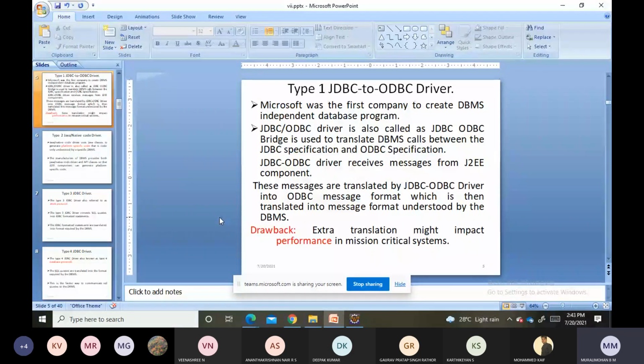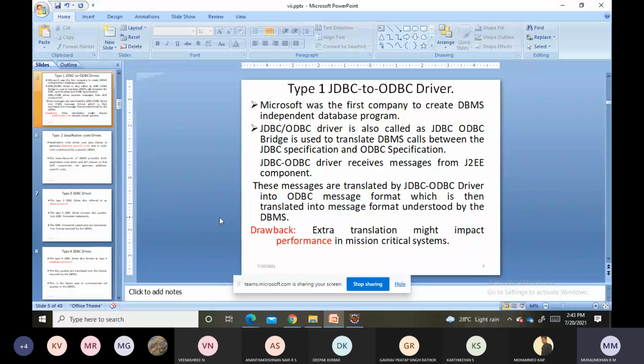What I told earlier was that there was a problem: we had to write low level code to connect to the database, which was different from one database type to another. But with the JDBC to ODBC driver, Microsoft created that DBMS independent database program. Once we write the database program, it is independent of all the remaining database programs.